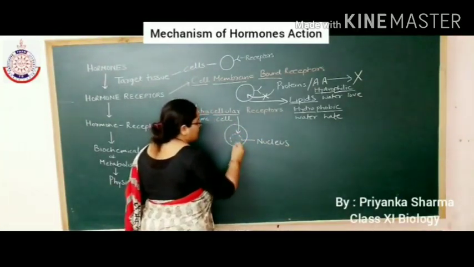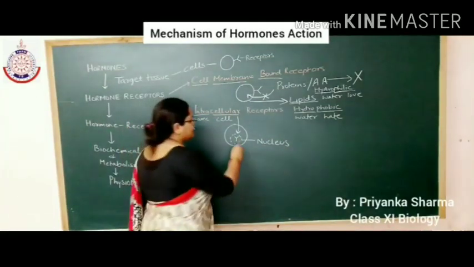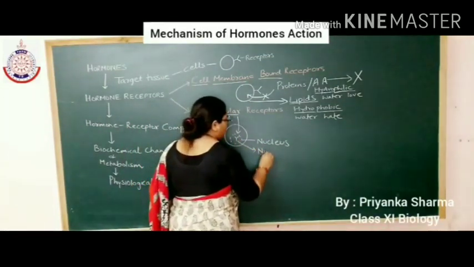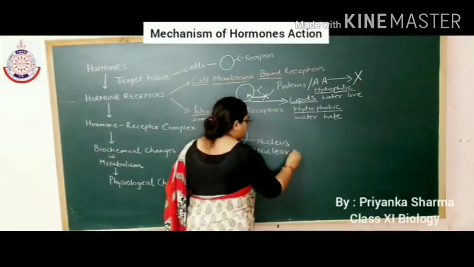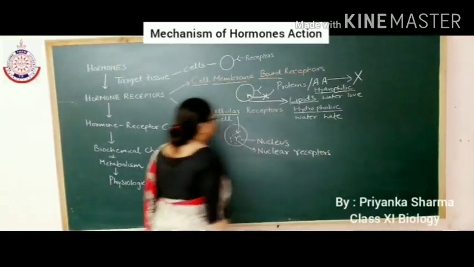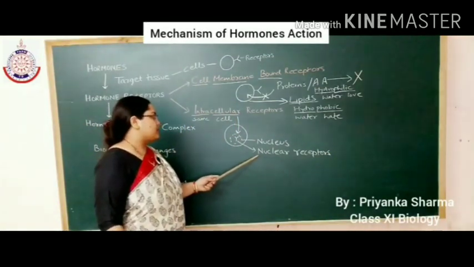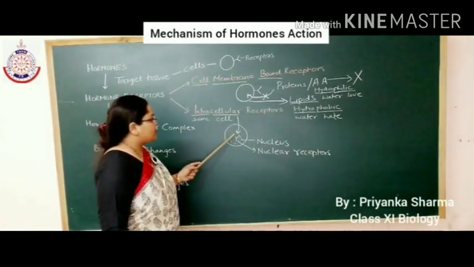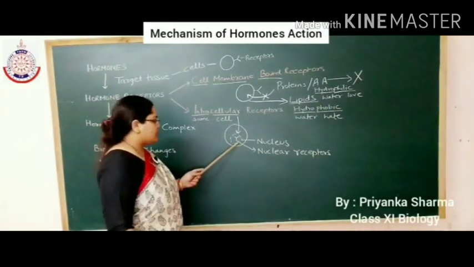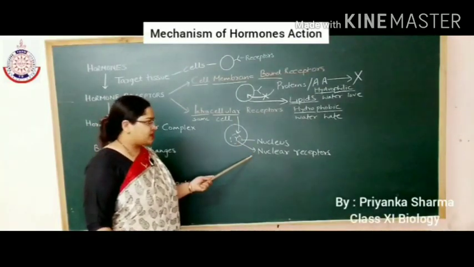The intracellular receptors which are present inside the nucleus are known as the nuclear receptors. So these intracellular receptors are present inside the nucleus and they are also known as nuclear receptors.